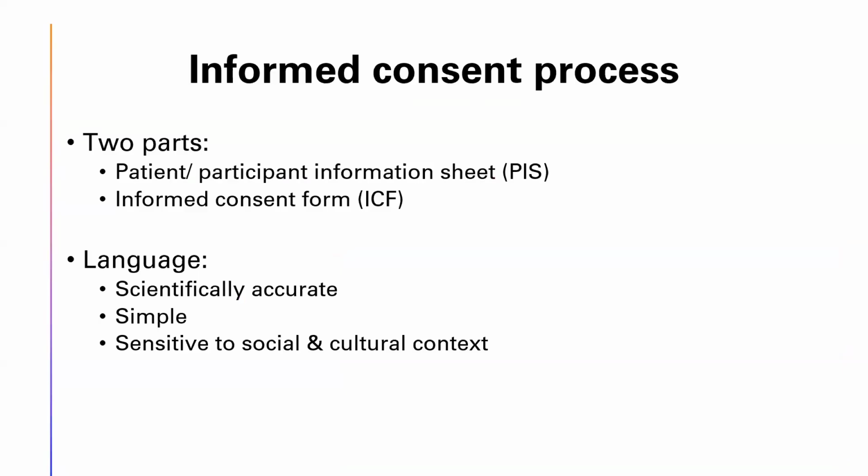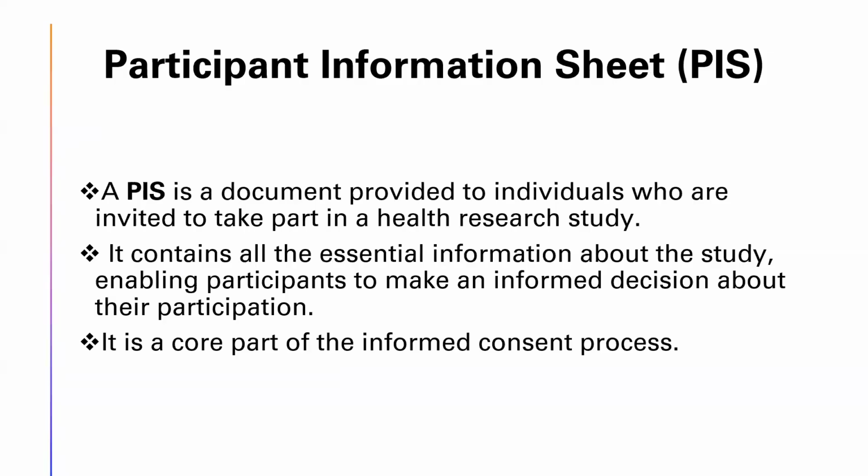So, informed consent process itself has two parts to it. First is the participant or the patient information sheet, where information is provided about the study, and the second is the informed consent form. Now, it is important that the language of the participant information sheet as well as the informed consent form is scientifically accurate, providing the correct information, however, in a simple and easy to understand language, which should be sensitive to the social and the cultural context of the population from where the participant is going to be recruited. So, what is a participant information sheet?